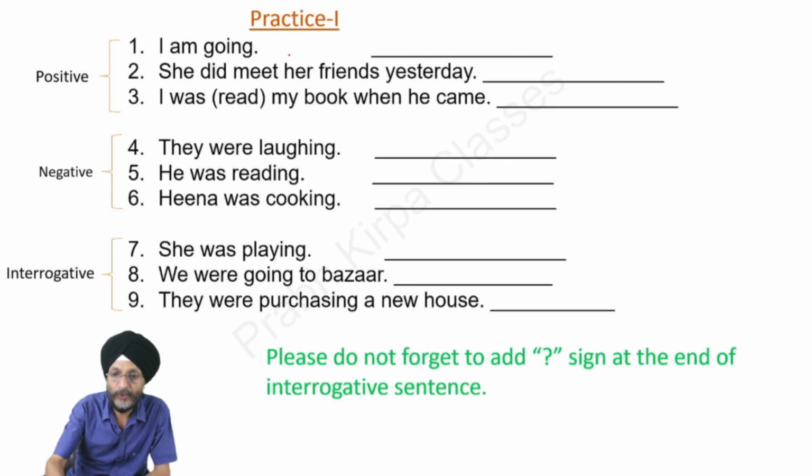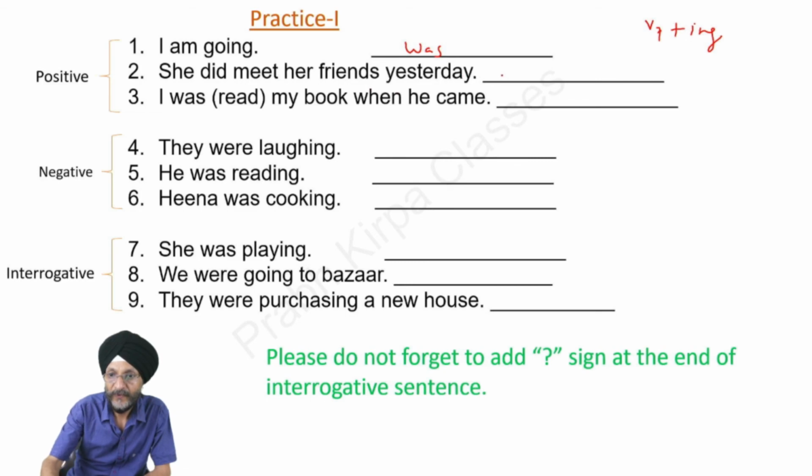Now we are to do the practice of this sentence. I am going. As already told, the helping verb used is was or were. Here, I was going. She did meet her friends yesterday. You have already observed that here we have to use the verb in the first form plus we have to use ing.